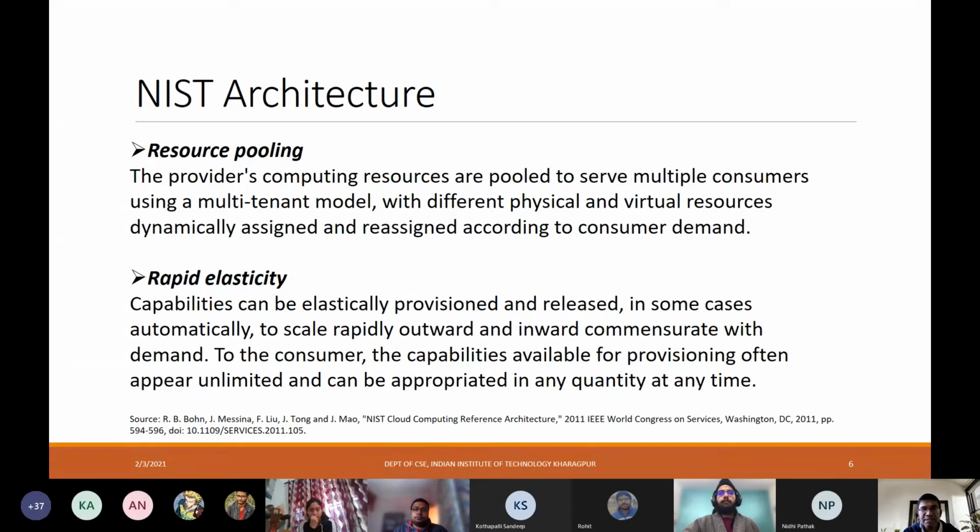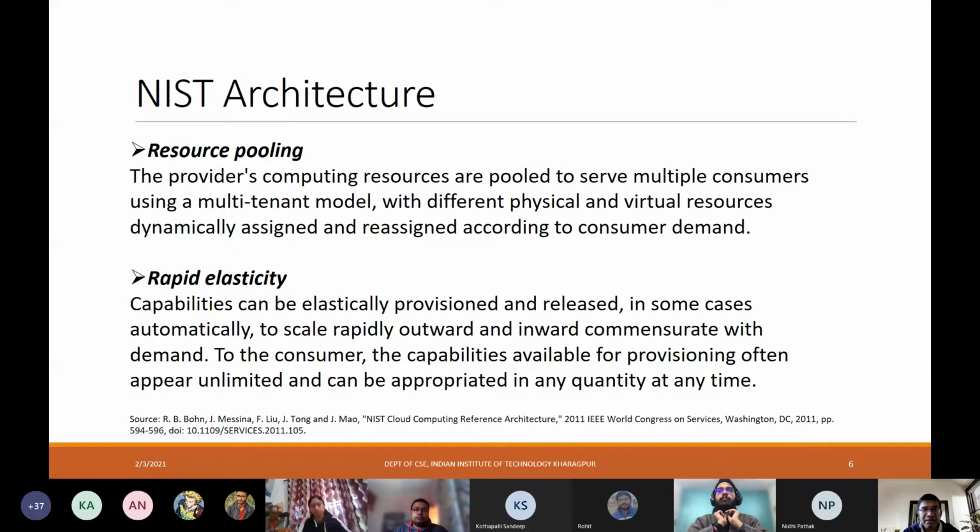These different resources are assigned and reassigned according to the different consumers' demand in real time, right? At the same time, the same set of resources could be used by different consumers, right? So resources are pooled from multiple different sources and made available to multiple consumers depending on their demand, and that assignment and reassignment is done according to the consumer's demand in real time.